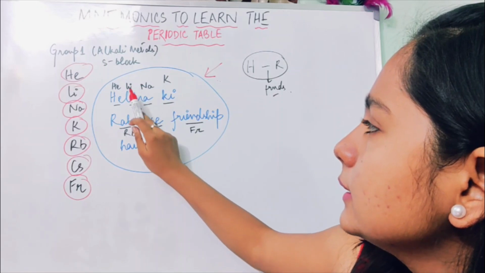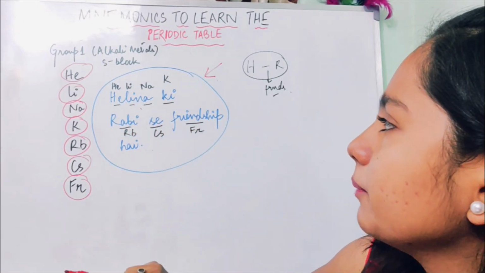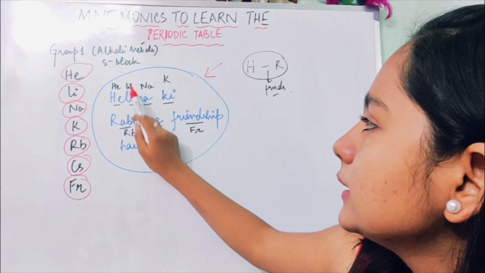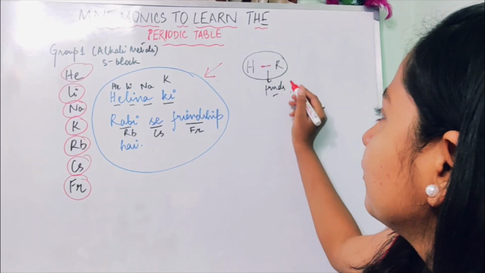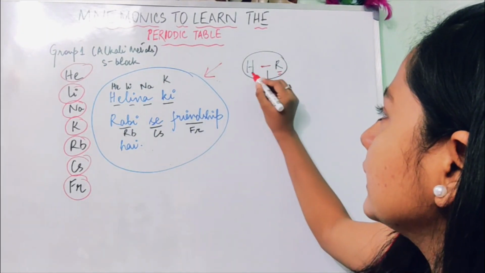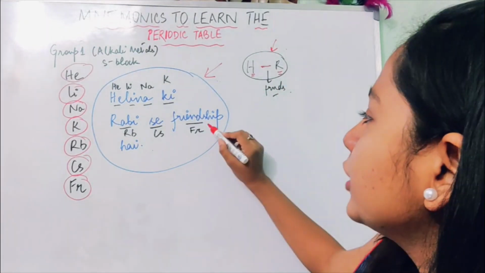The mnemonic is Helena की रवि से friendship है. Okay. So as you all can understand, Helena is a girl who is friends with Rabi. Okay, Helena and Rabi are friends. The relationship between them is that of friendship.